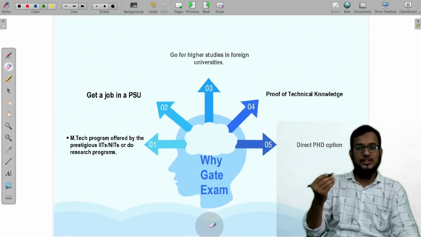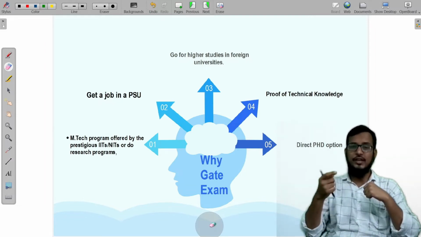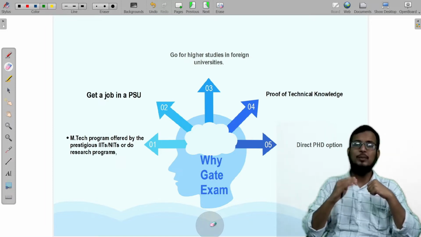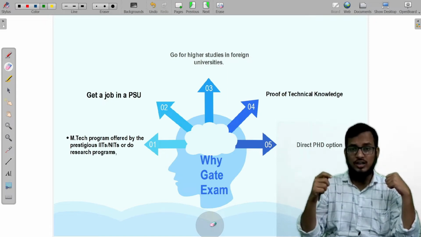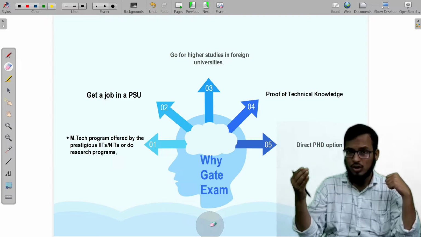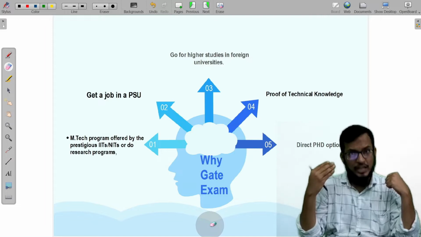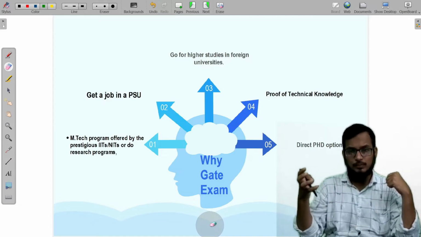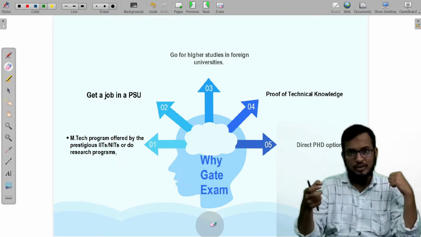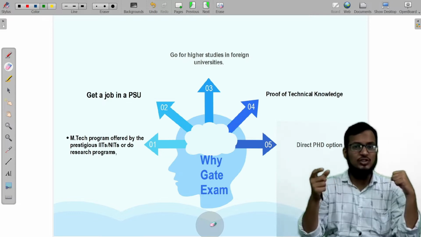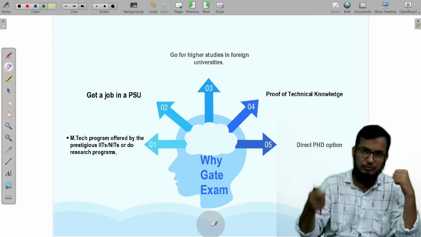Coming to the brief advantages of the GATE examination, one thing is you can pursue your MTech in premier institutes like IITs and NITs. Second thing is, not only in India but also some top research-oriented institutes like NTU in Singapore, National Taiwan University, and also TU Munich and RWTH Aachen in Germany. All these universities take admissions on the basis of GATE. Not only that, but it is very useful to showcase that you are technically strong and a skilled candidate.